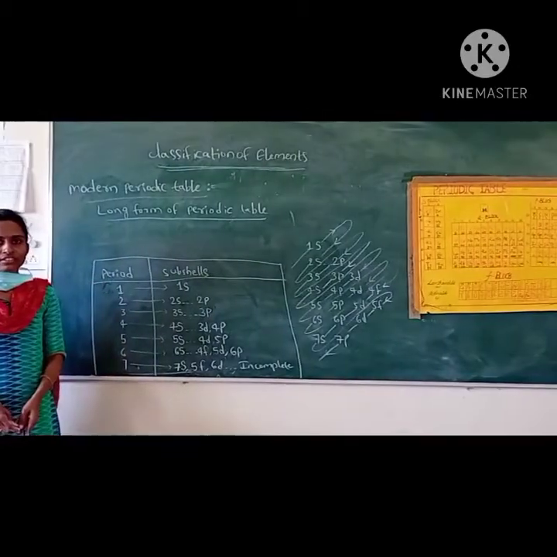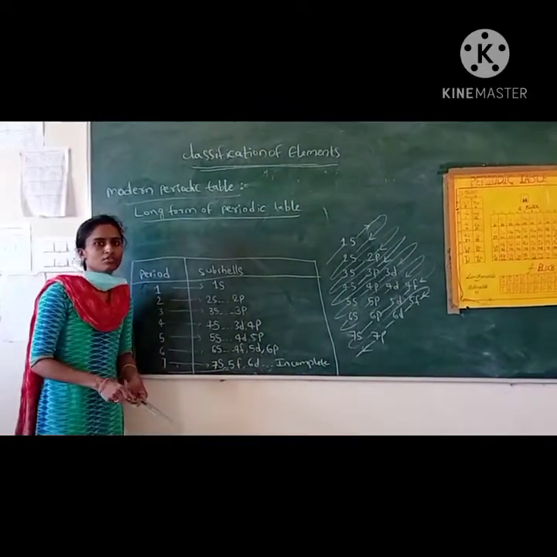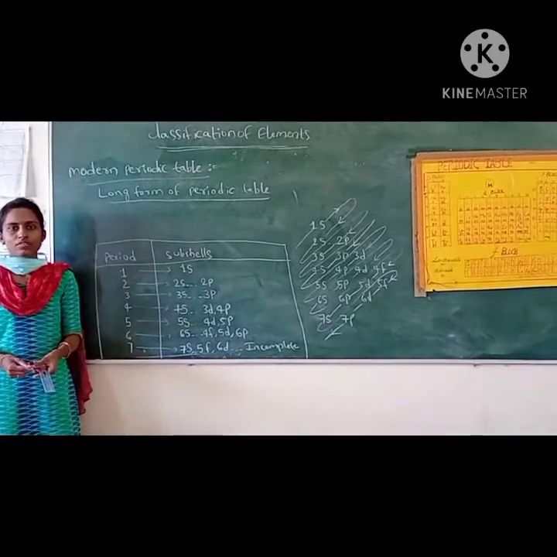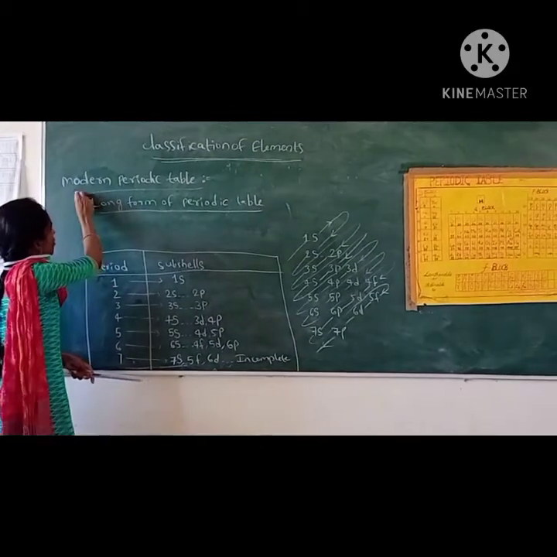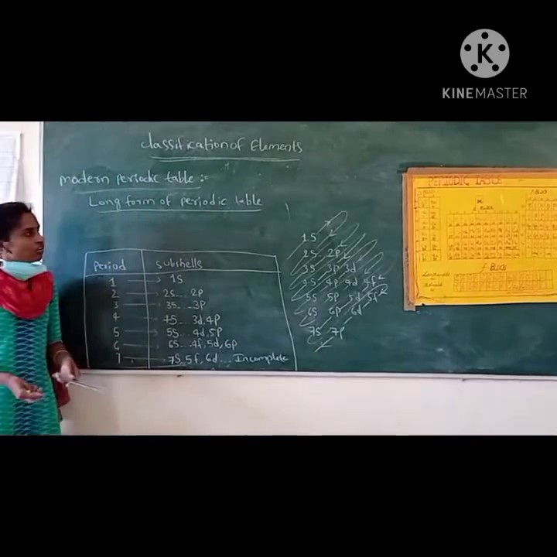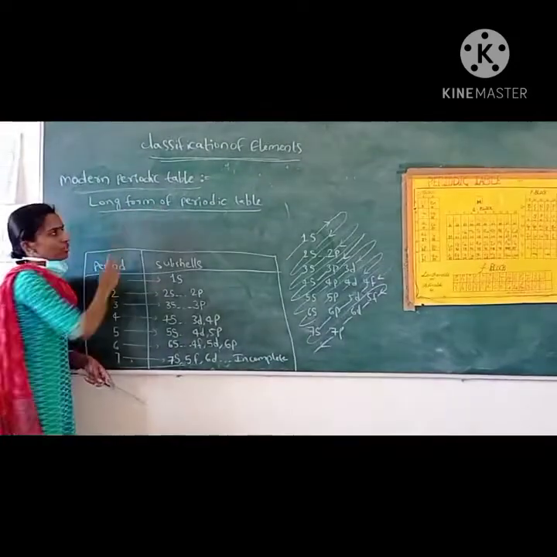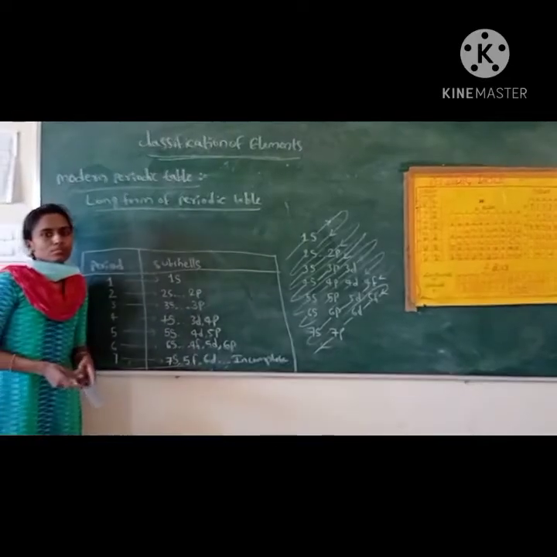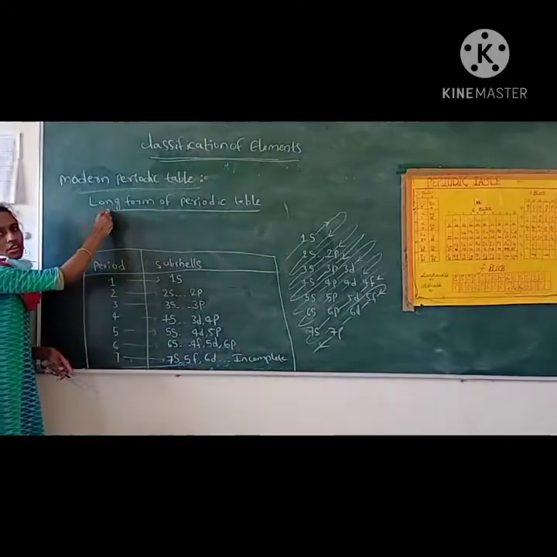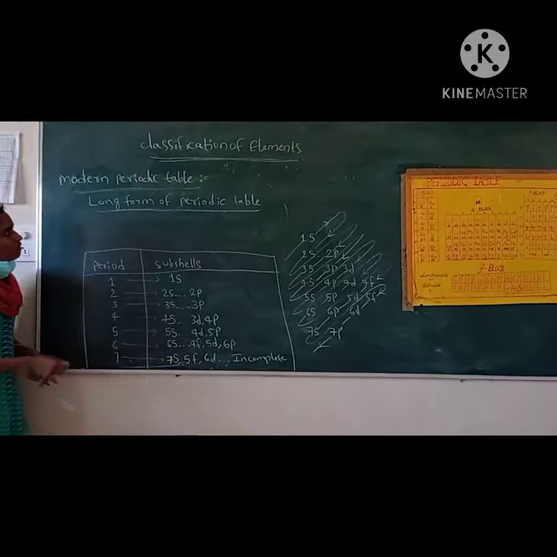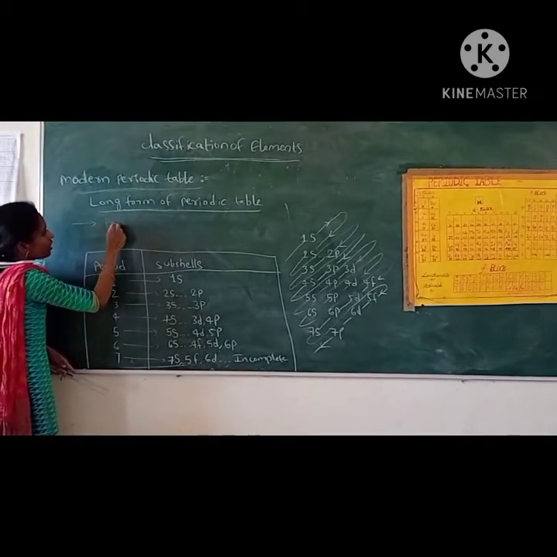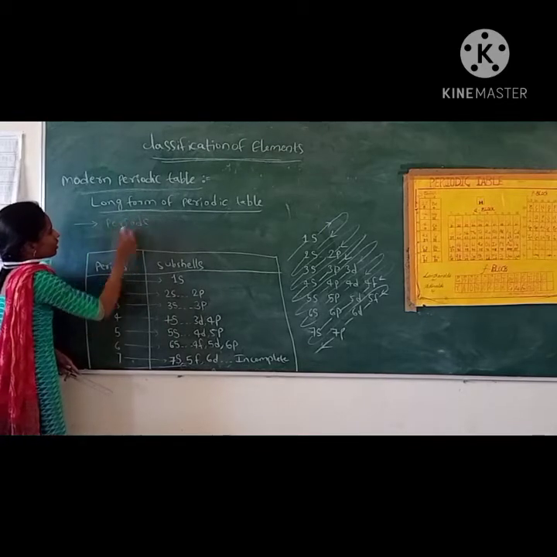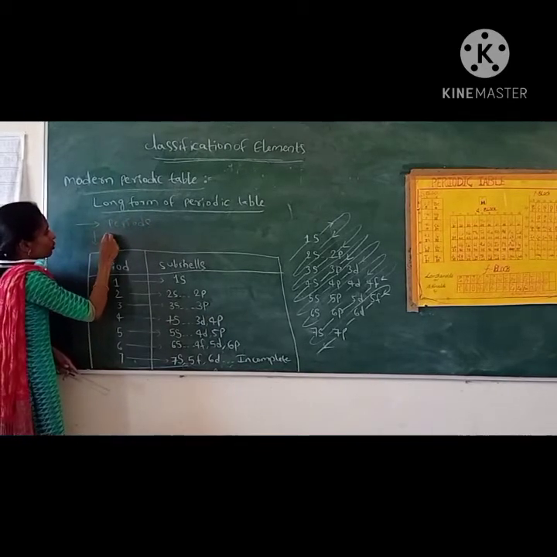Good morning students. In the last class we just gave the introduction. So in this video I will explain the modern periodic table, or long form of periodic table. Many classifications are there, but this is in your syllabus, the long form of periodic table. In the long form, horizontal rows are called periods and vertical rows are called groups.